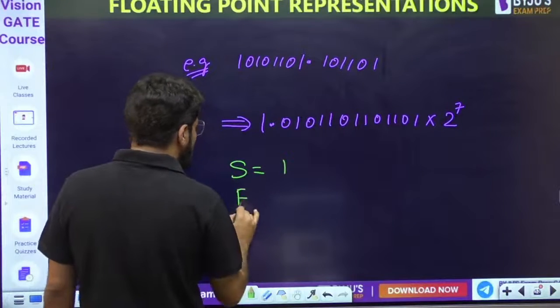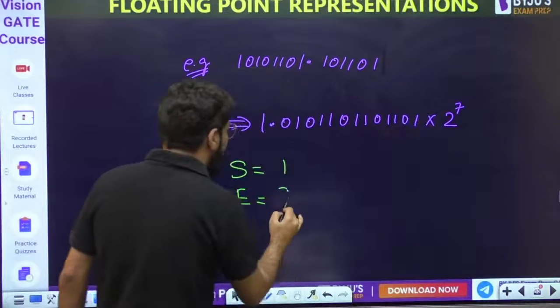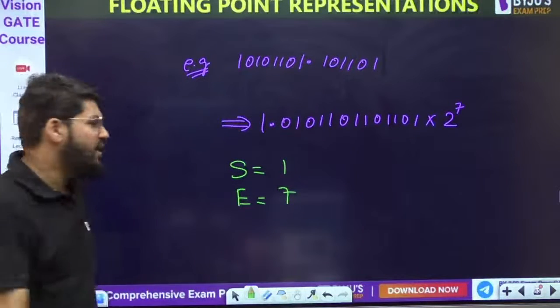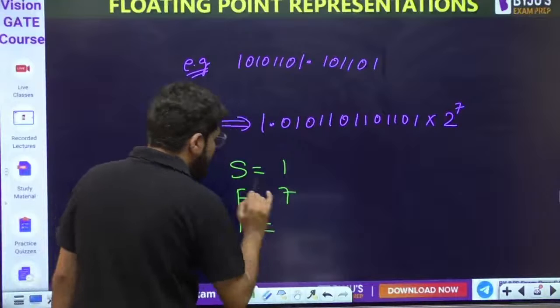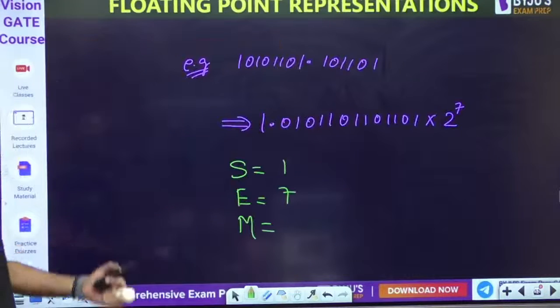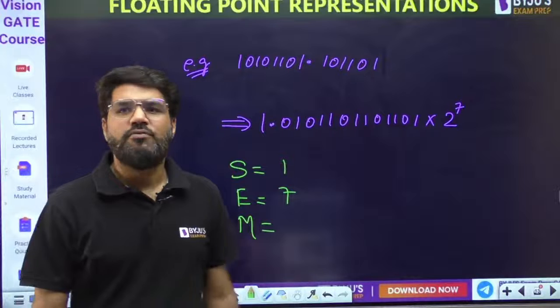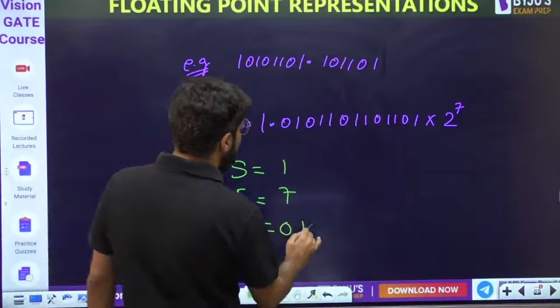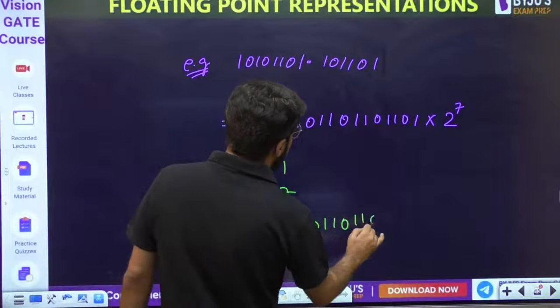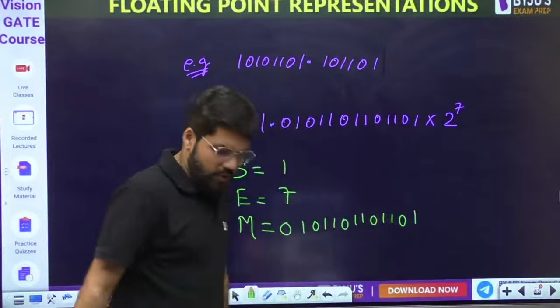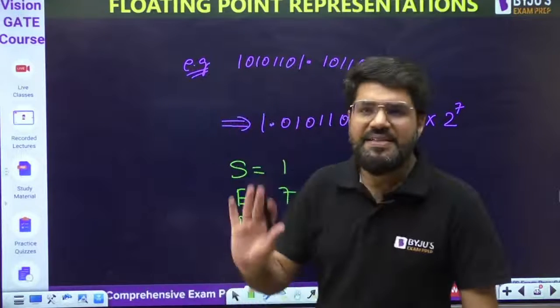This says that the exponent will be how much? Exponent part is 7, 2 power 7. And what is the mantissa part? The fractional part. The remaining bits you have to copy here. That is 0, 1, 0, 1, 1, 0, 1, 1, 0, 1, 1, 0, 1. Keep understanding, okay?